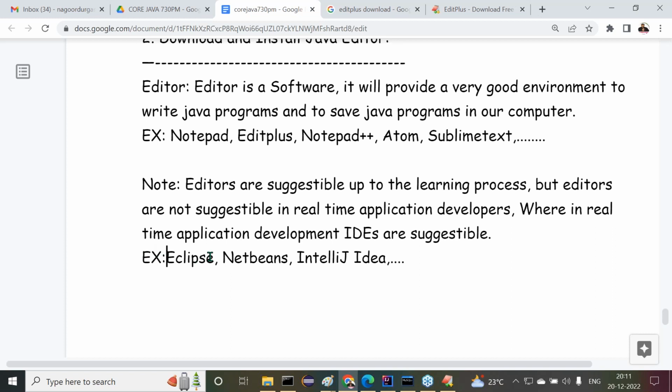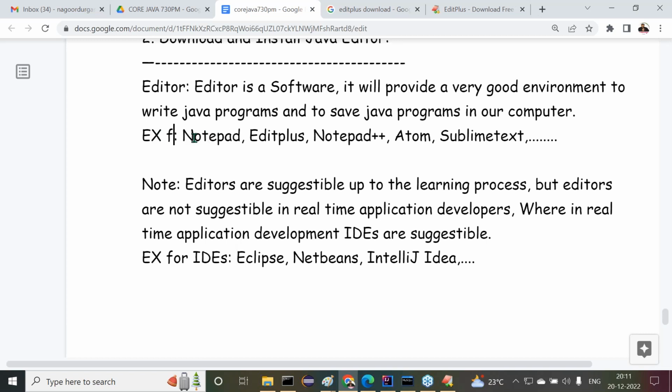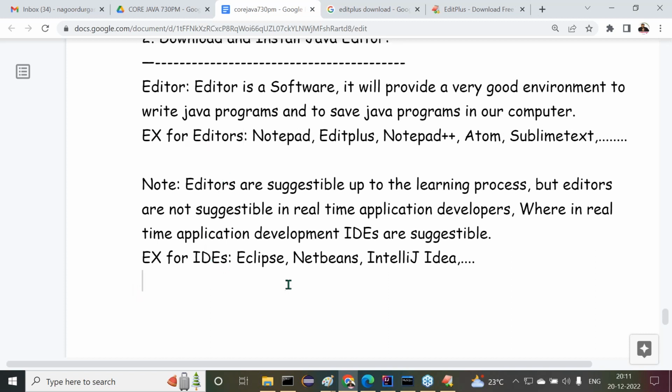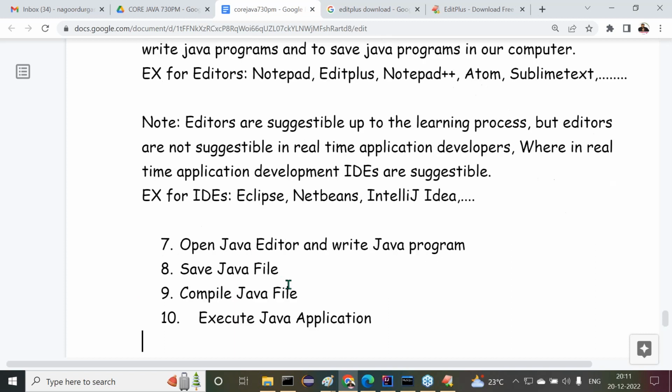Then I'll give clarity with examples. Examples for IDEs, and now examples for editors, so you will not get any confusion. That's okay, fine now. This is exactly the point I'm telling here. Next one is what I'm telling you after this.